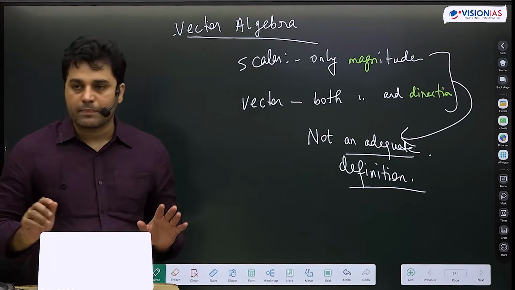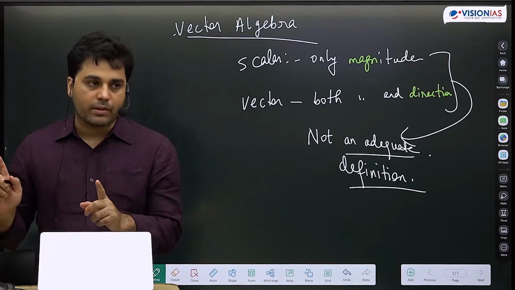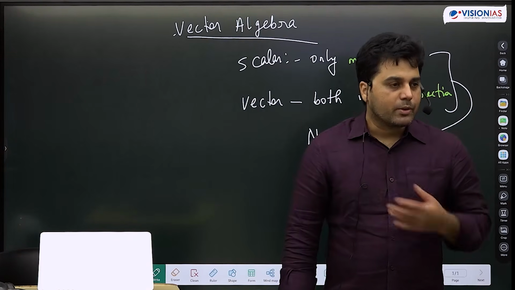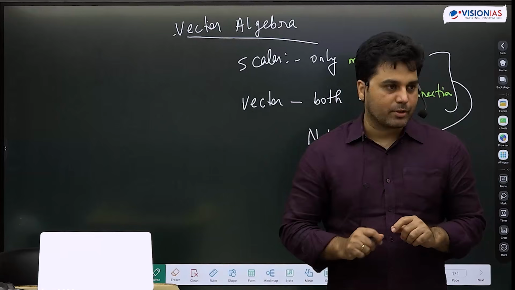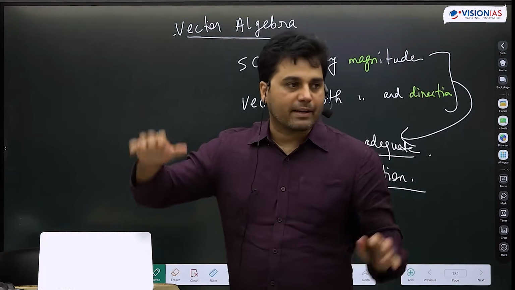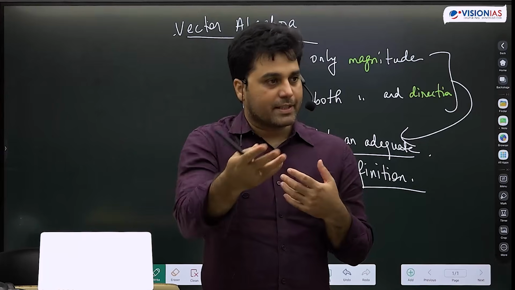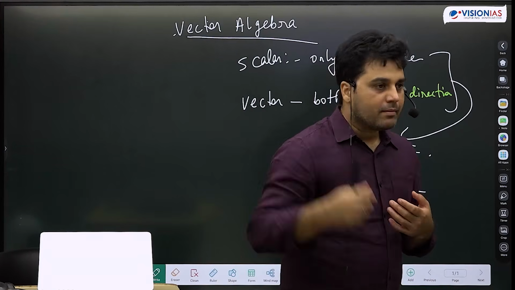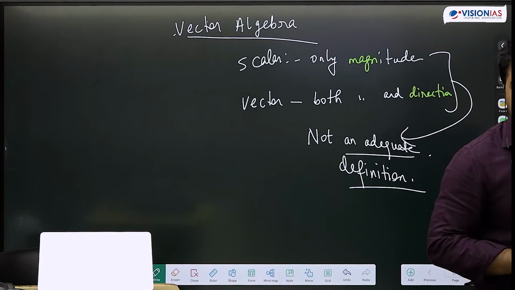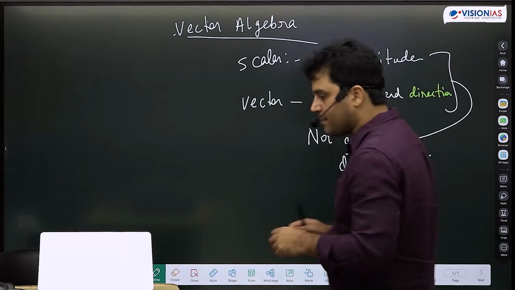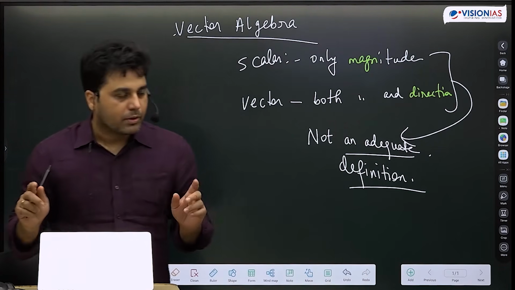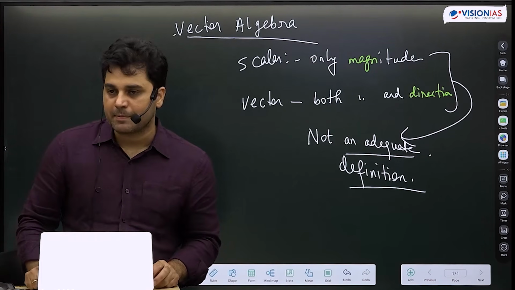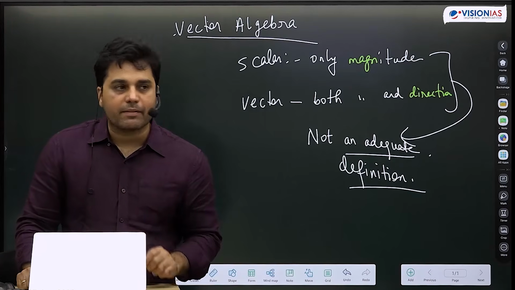Direction with respect to what? When we say direction, direction with respect to what? You say, okay, from some reference point. But why did you choose that reference point? Are you saying that this reference point is more special than some other reference point? For example, let's say you have to describe some vector, and you say that in my frame of reference this is a vector. But why do I have to choose your frame of reference? Why can't it be my frame of reference, or her frame of reference? That's the point. If I'm saying direction, then direction with respect to what? Because there is no one frame of reference which can be considered special. So that is why this is not an adequate definition.